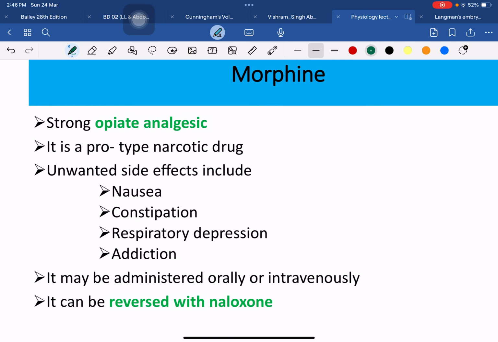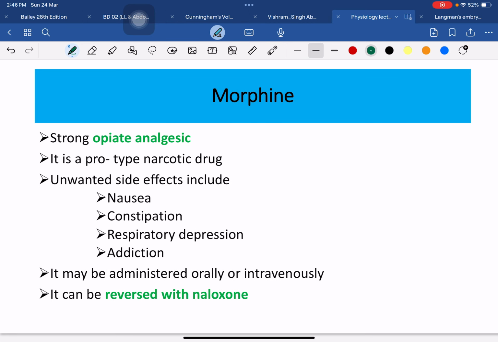Here are details about the morphine. Morphine is an opioid analgesic, and it is a very strong analgesic, and it is a prototype narcotic drug. But unwanted side effects may occur such as nausea, constipation, respiratory depression, and addiction. So these are the side effects. That means the nausea, constipation, respiratory depression, and addiction.